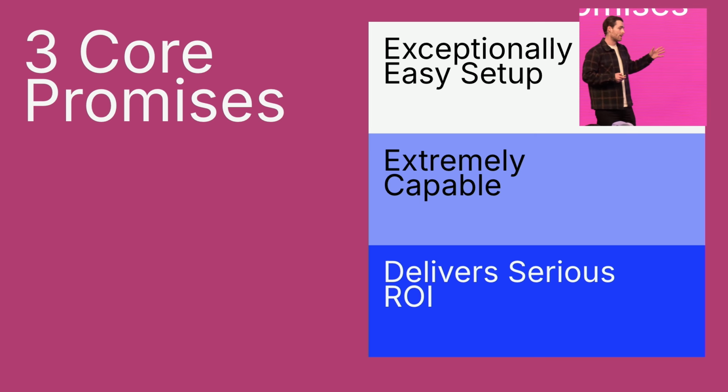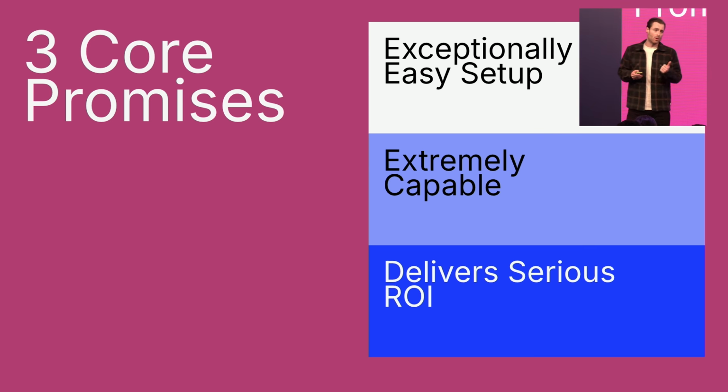The second one is that our AI agents are extremely capable. Beyond just answering accurate knowledge-based questions, our AI agents can now take action.